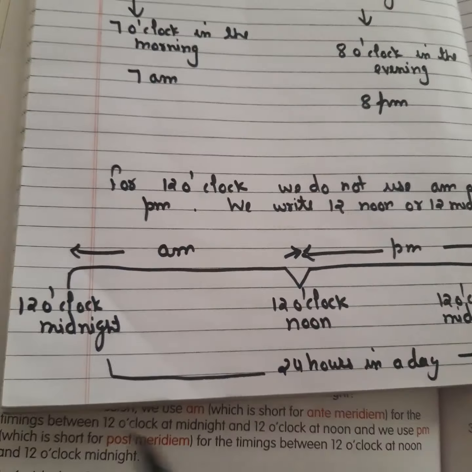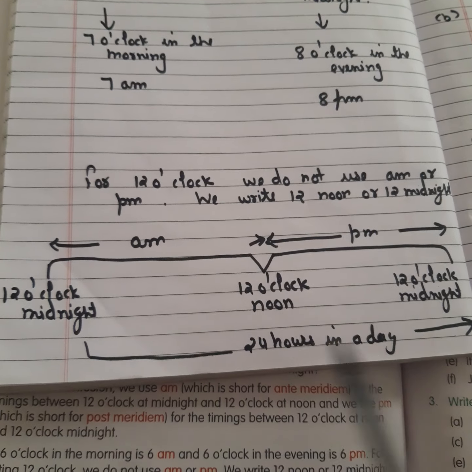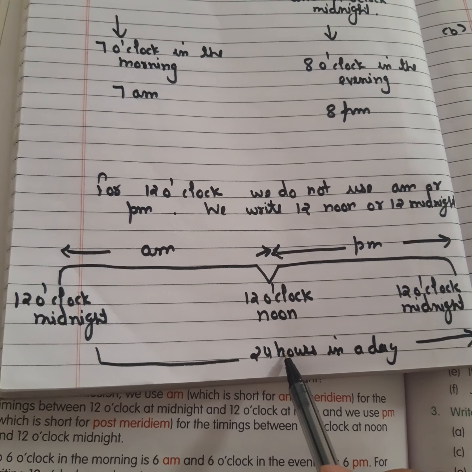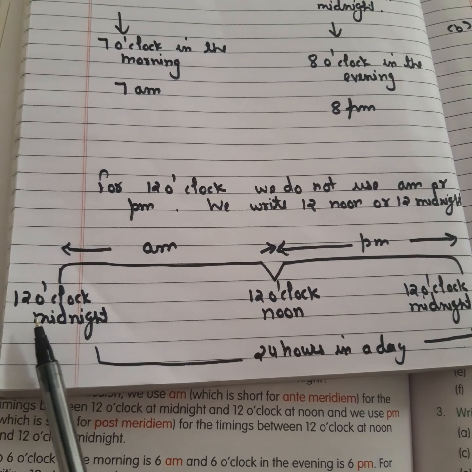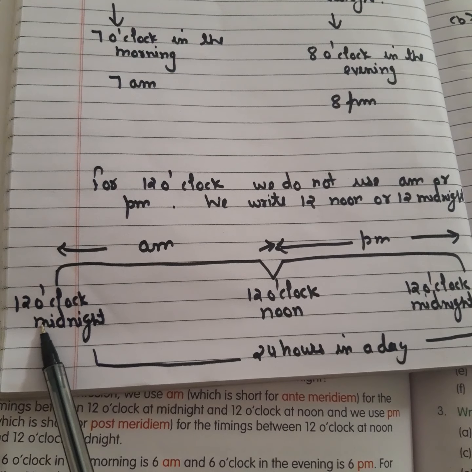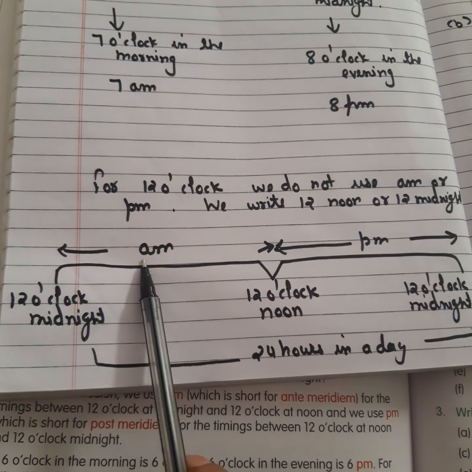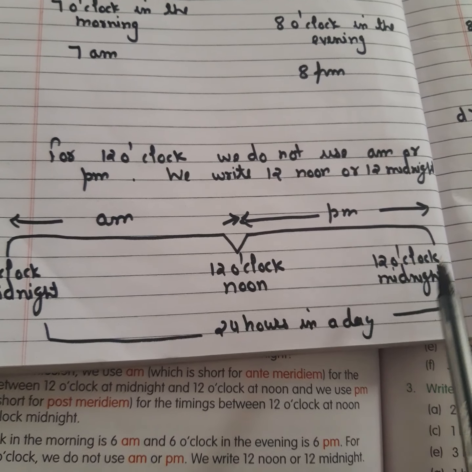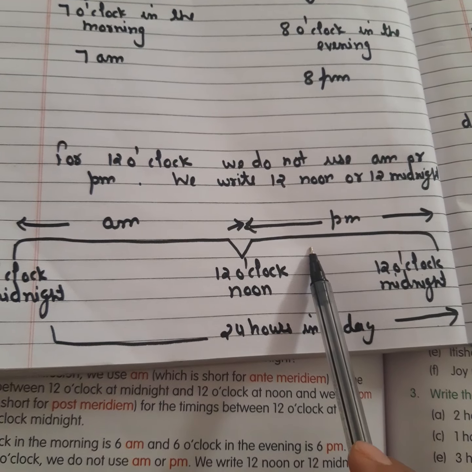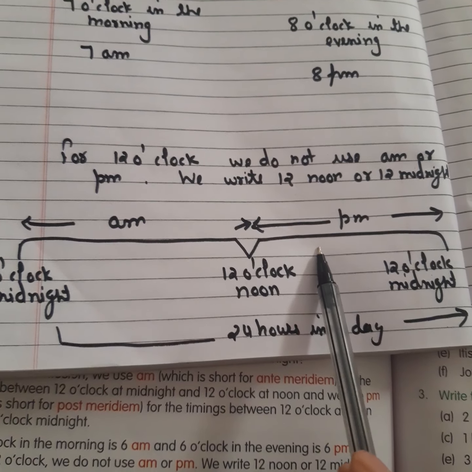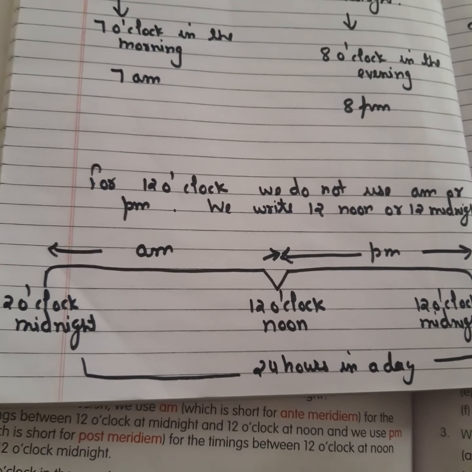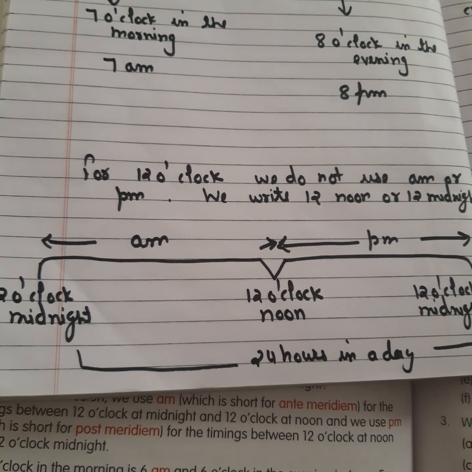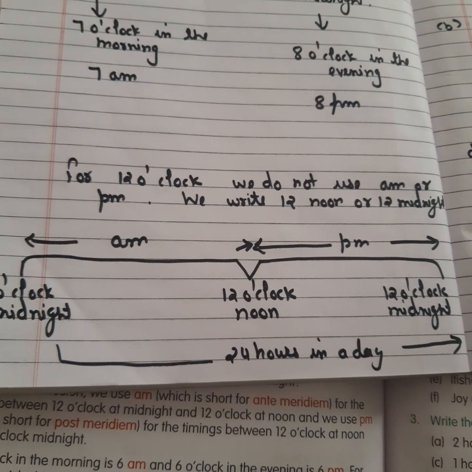Okay, so I'm summarizing all the concepts that I had discussed till now. In one day, how many hours are there? 24 hours. If I take the case between 12 o'clock midnight and 12 o'clock noon, that time denotes our AM. And the time between 12 o'clock noon and 12 o'clock midnight denotes your PM. Whenever we are talking about the morning time, it stands for your anti-meridiem. And whenever we are talking about the evening time, night time, that is always post-meridiem.